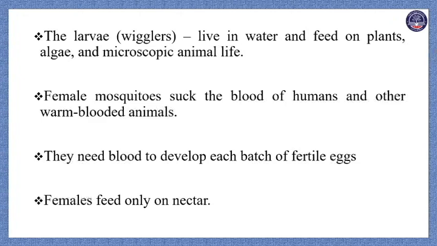And then the next sentence: some mosquitoes feed on the juice of plants and some do not feed at all in their adult stage. Some mosquitoes feed on the juice of plants. Here, feed on means to consume, right? So in that sentence the subject is some mosquitoes, and the verb is feed on, and the juice of plants.